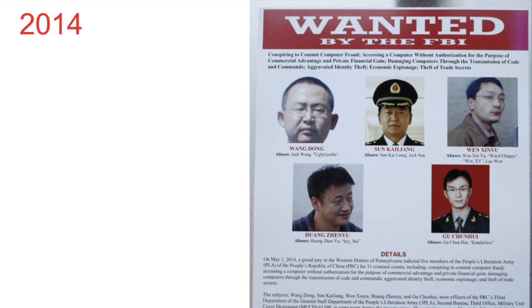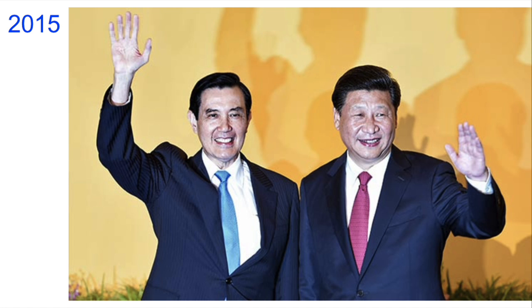2014. In May, for the first time, 5 officers from the Chinese army are charged with industrial cyber espionage by the United States. 2015. In November, a meeting between Chinese President Xi Jinping and Taiwanese President Ma Ying-jeou is held in Singapore. It is the first meeting between the two nations since the nation split in 1949 due to the Chinese Civil War.